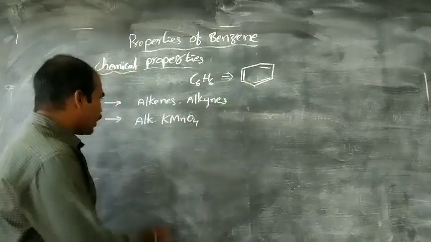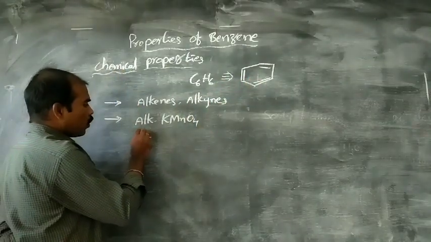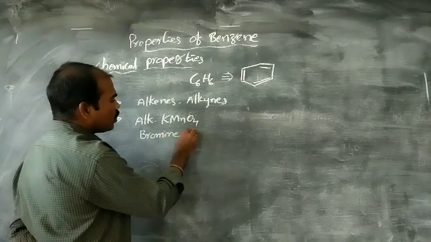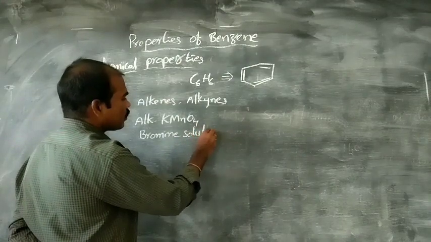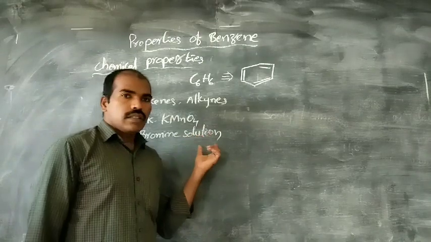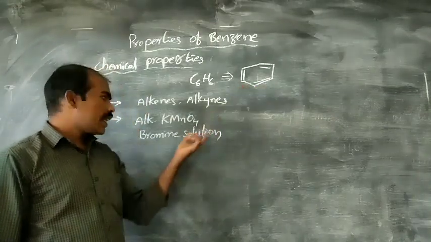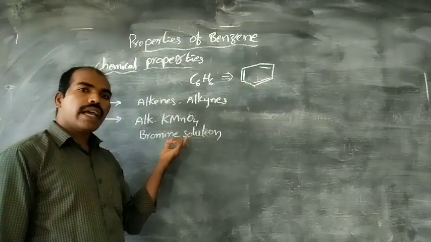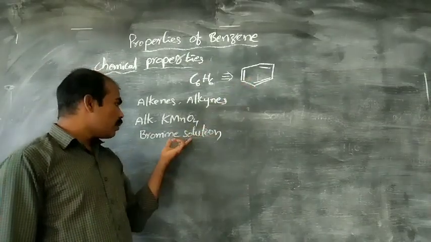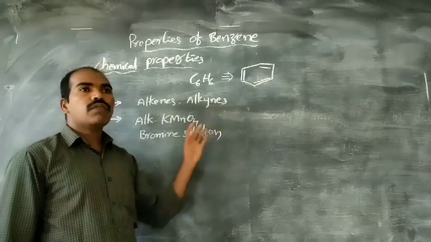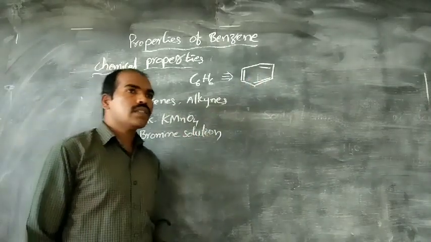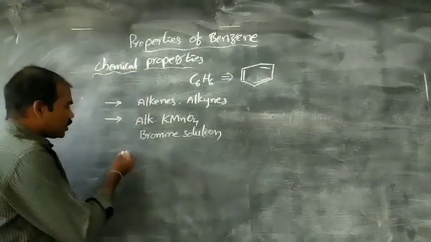And one more thing is bromine water. Benzene does not decolorize the bromine solution. Bromine has a particular brown color. When we add bromine solution to benzene, it won't decolorize the bromine water. This is also one chemical property of benzene.